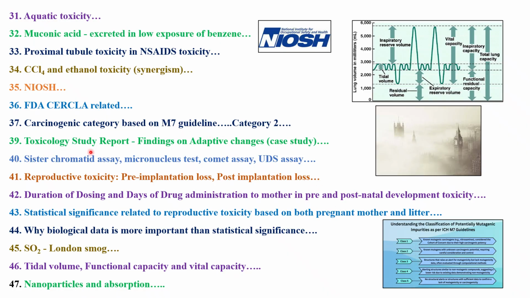Next topic was on toxicology report, study report, findings and adaptive changes. They might give you a question. They might give you a study in that, a couple of sentences about the study results from a preclinical study like a 28-day study or 90-day study. They will give you some doses and some observations. Then you have to identify those observations. Which of them is an adaptive change, which is an adverse change, which is treatment related, based on which they will ask you to derive the NOEL also. So options will be like that.